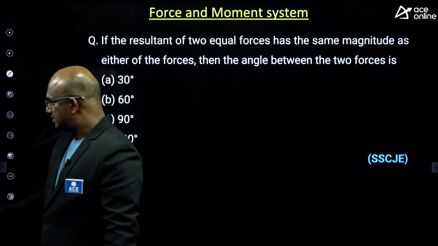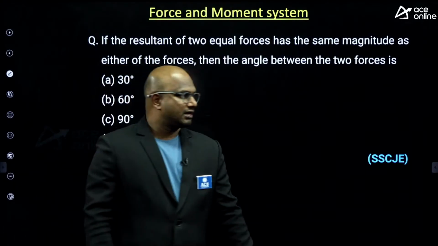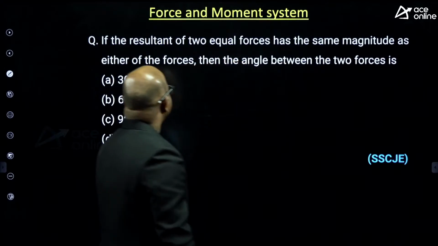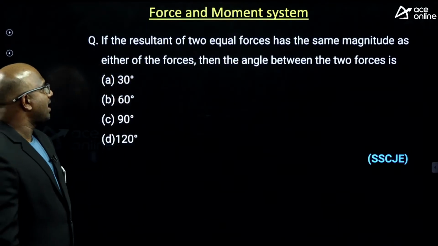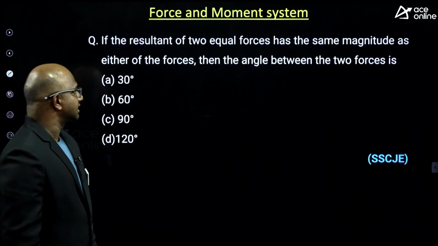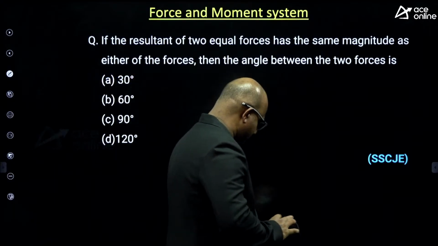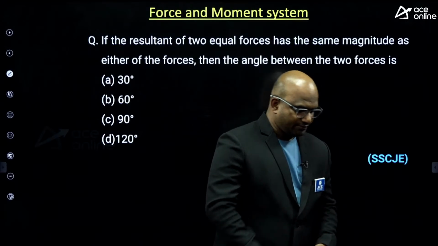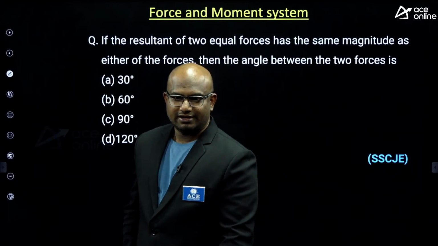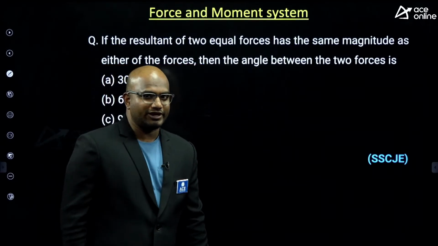Audio is okay, right? Everyone try, guys. The resultant of two equal forces has the same magnitude as either of the forces. Then the angle between the forces is how much? I hope you can do it, guys. You can do it very easily.